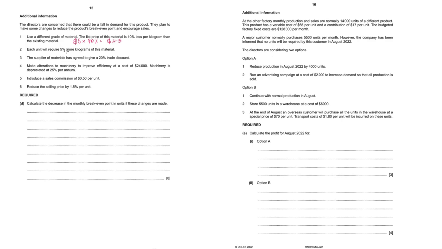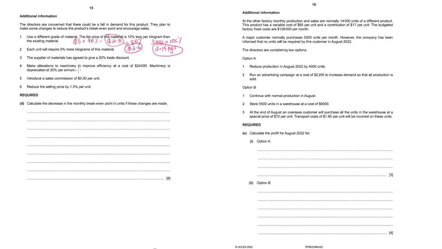Each unit will require 5% more kgs. Earlier, the requirement was 3 kgs per unit. Now, if we add on 5%, so we get 3.15 kgs per unit. The supplier of the material has agreed to give a 20% rate discount. So on this 4.5, when we apply 20% rate discount, we'll have to multiply this by 80%. So final rate will be $3.6 and 3.15 kgs will be the consumption.